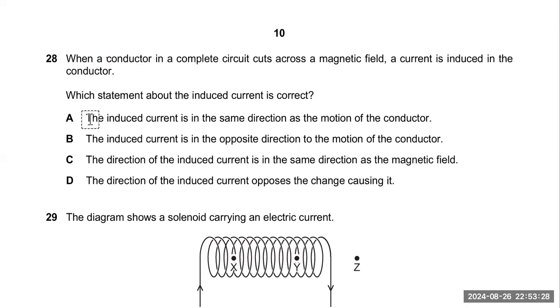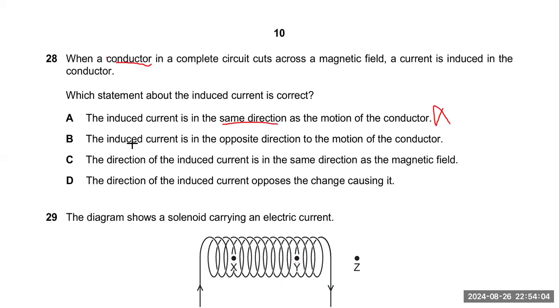Okay, the option says the induced current is in the same direction. No, the induced current will be in the opposite direction. Remember, the current induced in the conductor will oppose the source that produces it. If the source producing the induced current is flowing anti-clockwise, then the induced current in the conductor will be in the opposite path, so it will not be in the same direction.